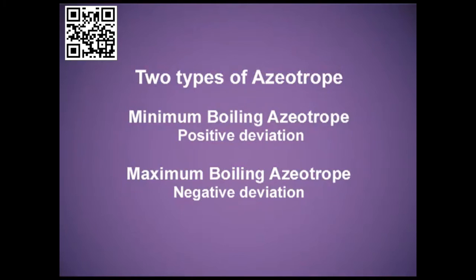The minimum boiling azeotrope is shown by the solutions showing positive deviation, and maximum boiling azeotropes are shown by the solutions showing negative deviation.